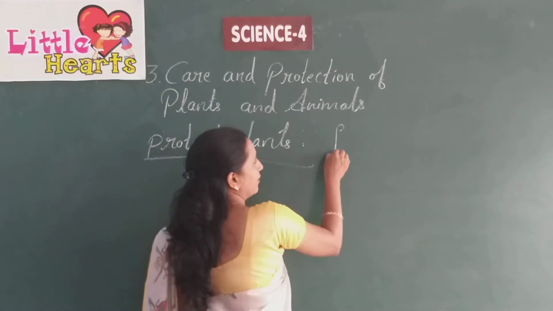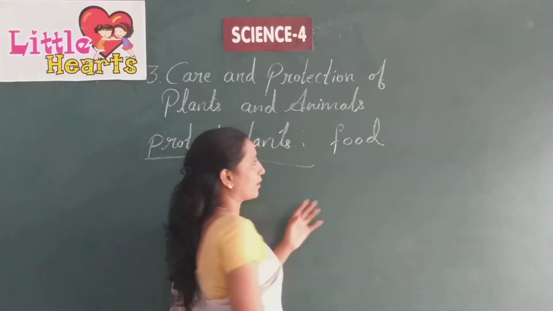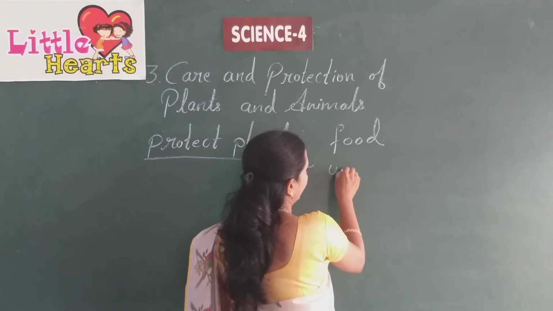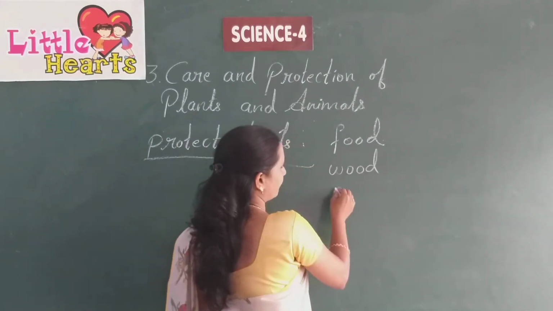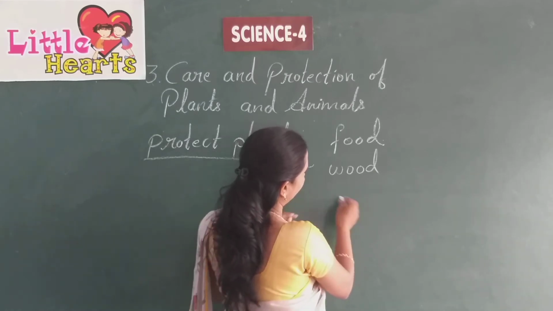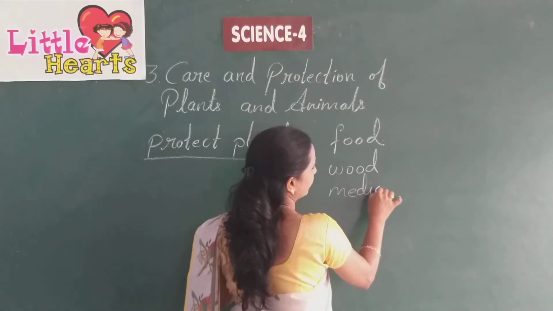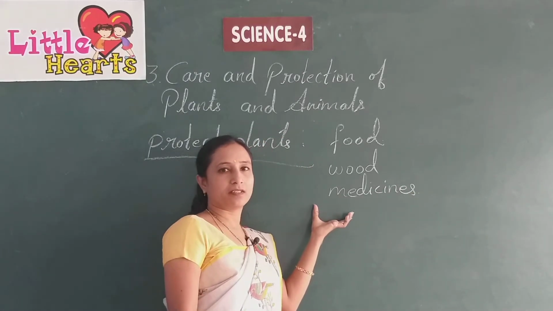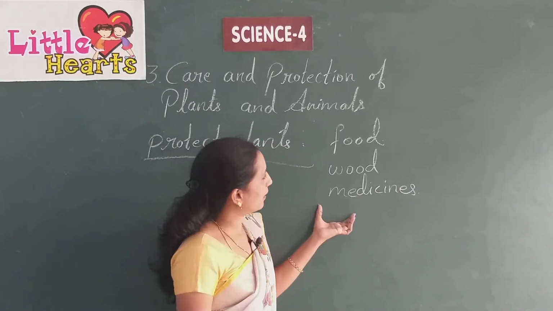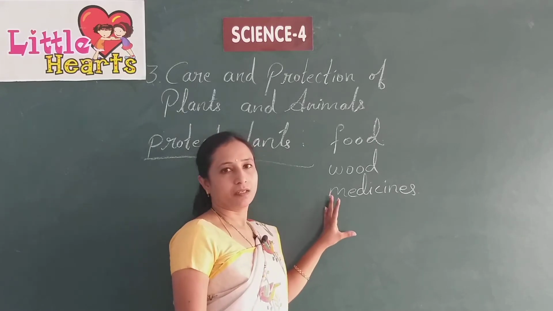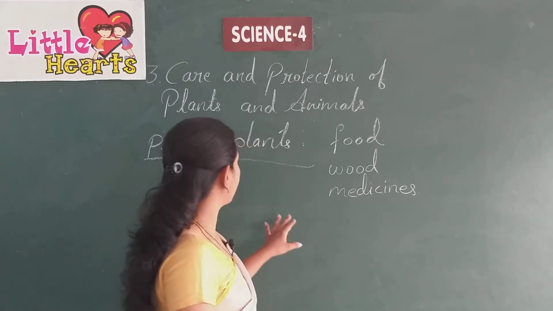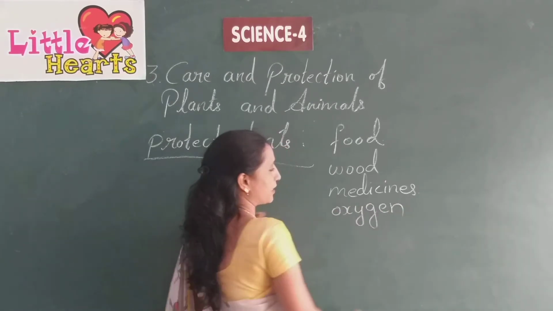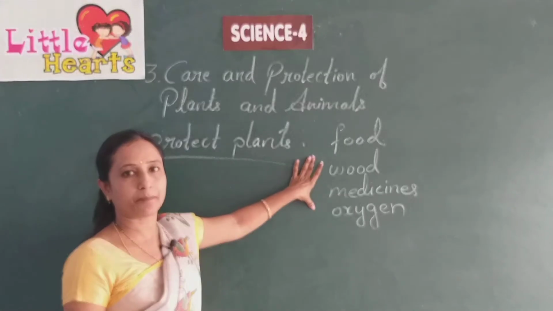From that, food, and other things. What are other things? It may be wood for furniture, then medicines, and fibers, and also fruits, many other things. Also we get oxygen, which is very important for animals and plants.